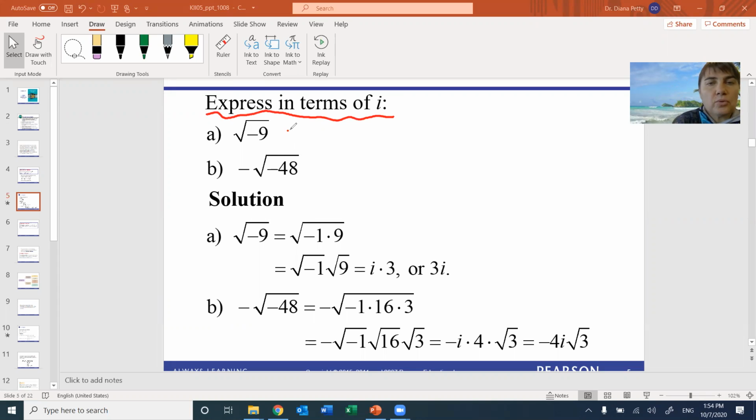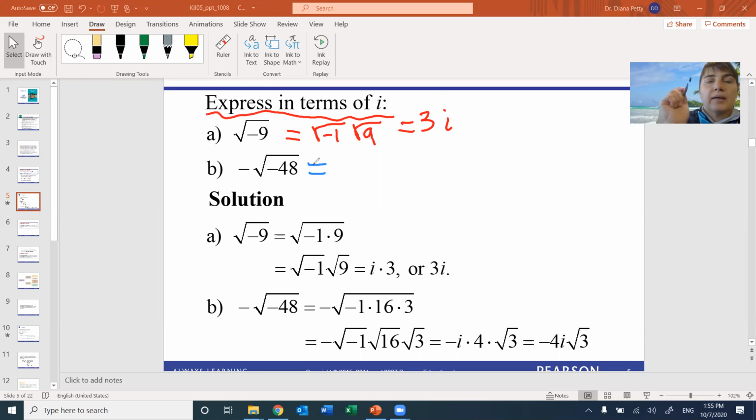So what you need to do, you need to take care of the negative inside, right? So we're going to split this into square root of -1 times square root of 9, all right? And then the square root of 9 is 3, and the square root of -1 is i, so this would be 3i. See how nice? Okay, let's do the next one.